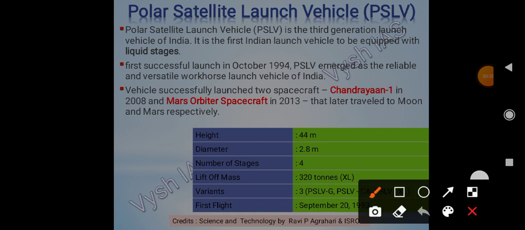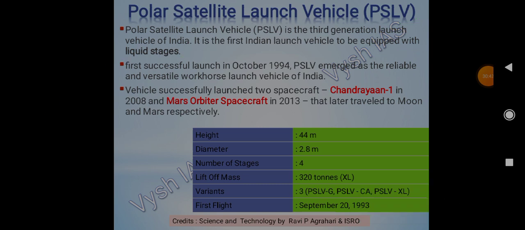Now we have PSLV. We mostly hear about PSLV and GSLV, mostly we hear about these only, right? The Polar Satellite Launching Vehicle is the third generation launch vehicle, the first Indian launch vehicle to be equipped with liquid stages. Earlier we saw they were using only solid fuel.